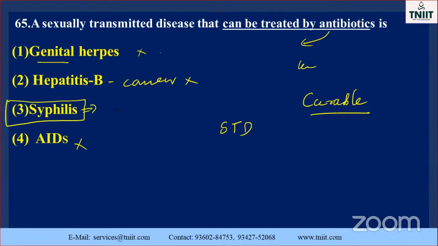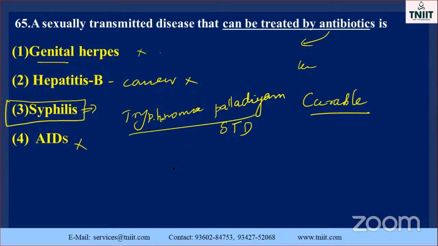You must know what syphilis is. During urination there is irritation, and also painless pimples, as in urinary tract infection. Sometimes pus cells may also be eliminated during urination. All those things are also symptoms of syphilis. It is caused by the organism Treponema pallidum. Okay, Treponema pallidum is the correct answer.